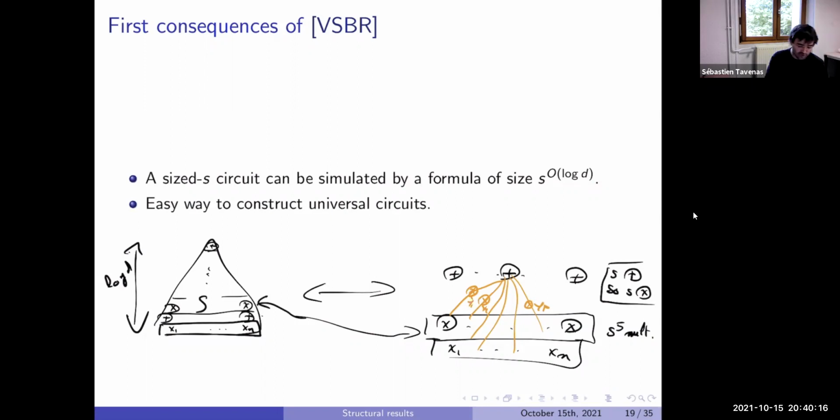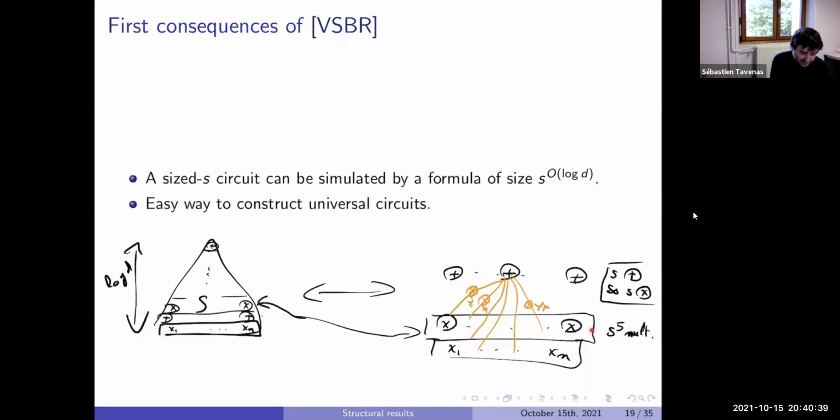You can look at what you do inductively; at the end, it will be universal. You can just replace variables to get what you want. And so the size, at each layer, it's poly S. So it will be size of poly S times log D. And the thing which is more interesting is the degree.